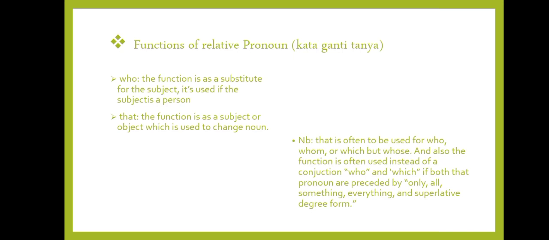Here, that is often used instead of who, whom, or which, but not whose. And also that is often used instead of a conjunction who and which if both the pronouns are preceded by only, all, something, everything, and superlative degree forms.